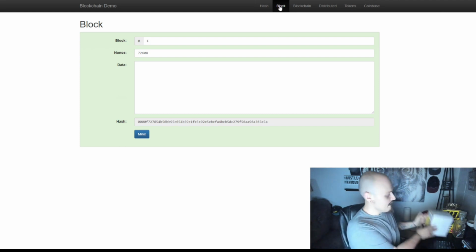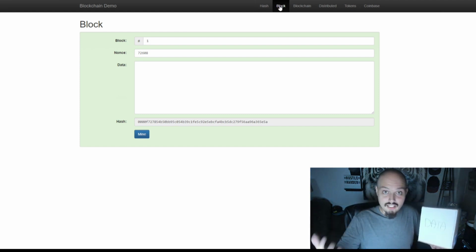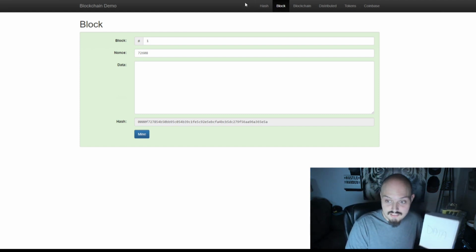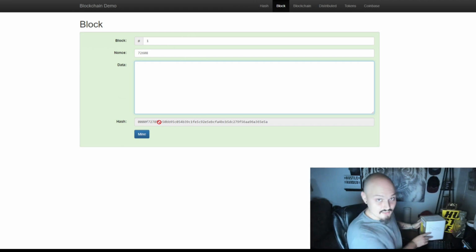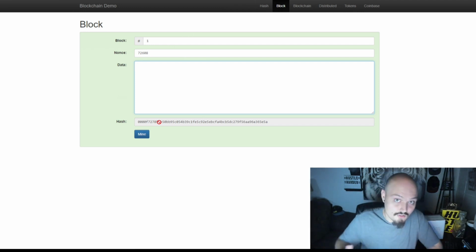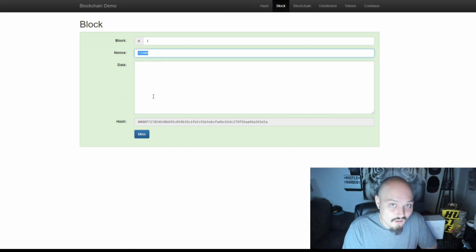So just as we have here, we have a block that you can see. Now this of course is block number 1. We have our data spot, and then we have our hash, but you'll notice there's a couple of new things, and I'm sure you can spot what those are. Number 1, we have something called a nonce, and we will get into that in just a moment. Number 2, we have this new button down here called mine.